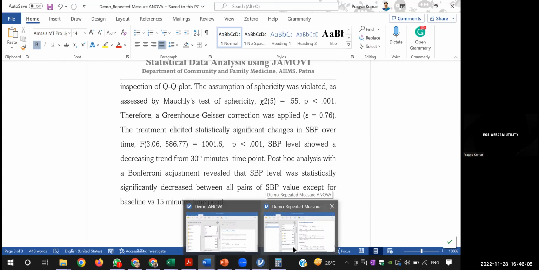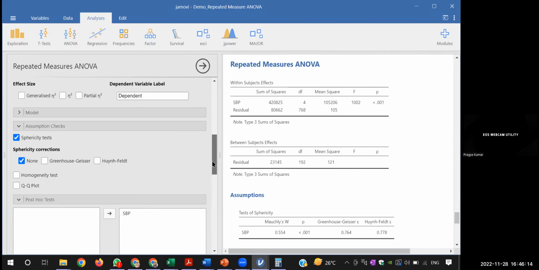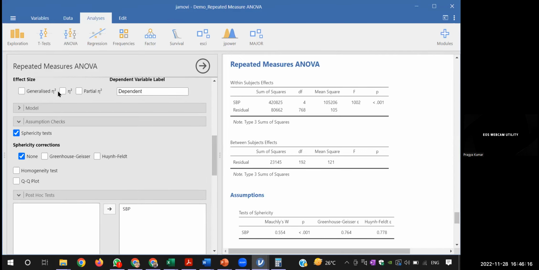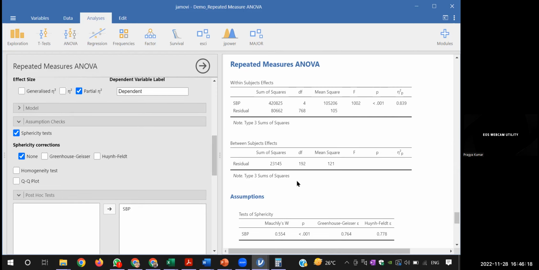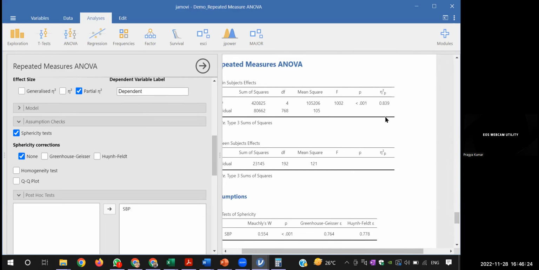That is also correct. And in the repeated measure ANOVA, there is something known as the eta square. Generally we click this partial eta square, that is the effect size, and this tells you the value of that effect size. So the value is 0.8.